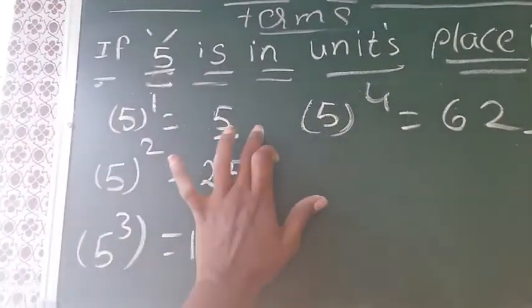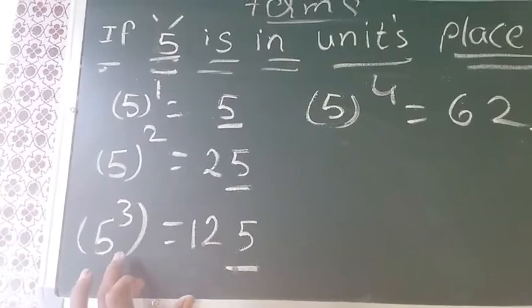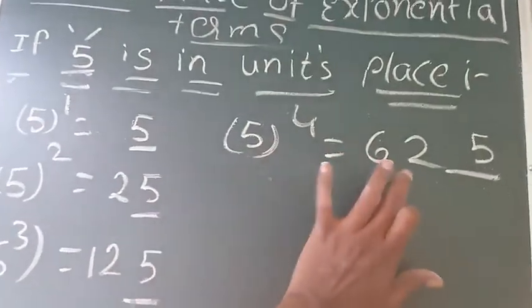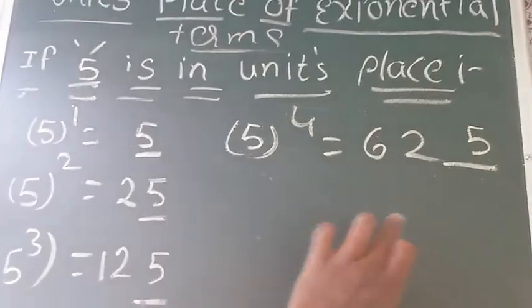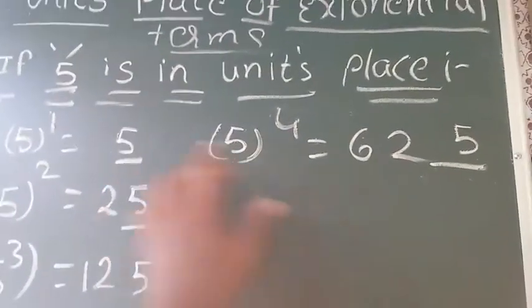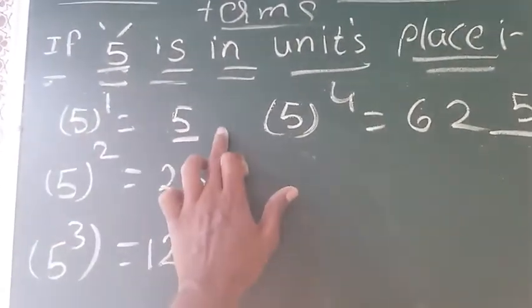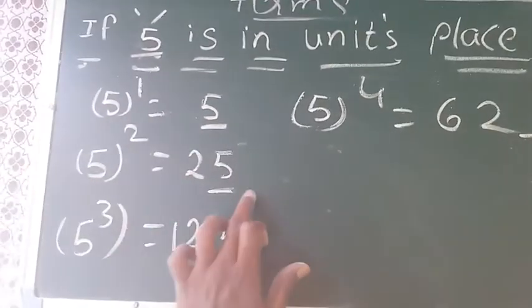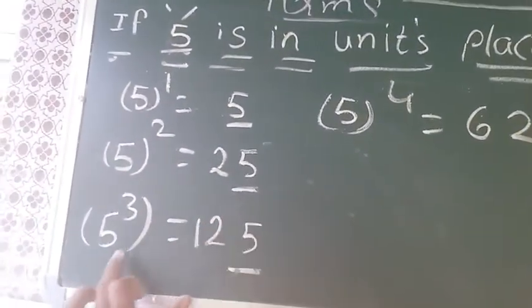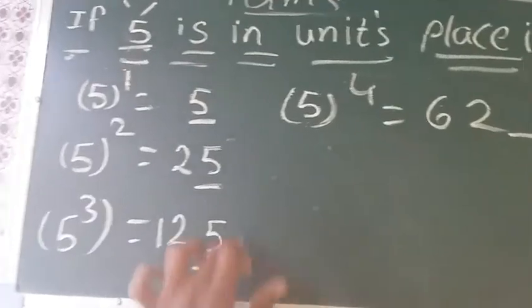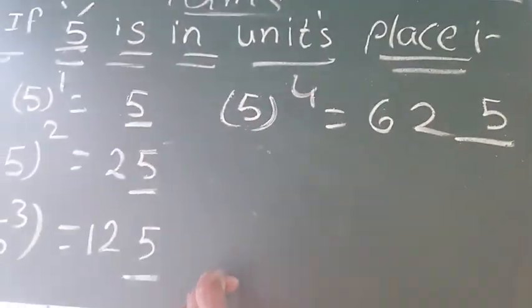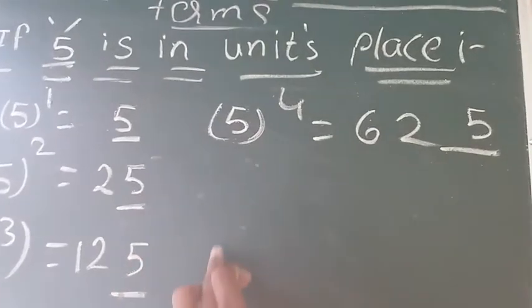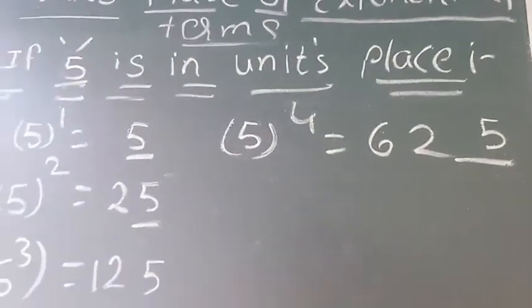5 power 1 is 5, 5 square is 25, 5 cube is 125, 5 power 4 is 625. Like that, when you multiply 5 n times, you will definitely get 5 in units place. Observe this: 5 power 1 has 5 in units place, 5 square has 5 in units place, 5 cube has 5 in units place, 5 power 4 has 5 in units place. Even if you multiply 5 n number of times, you will definitely get 5 in units place.